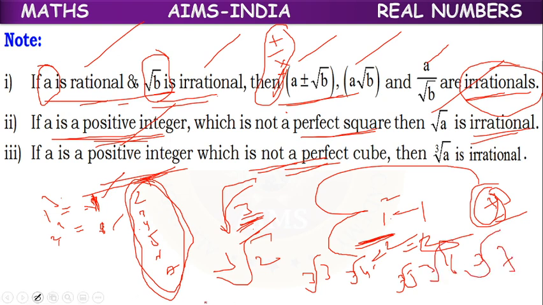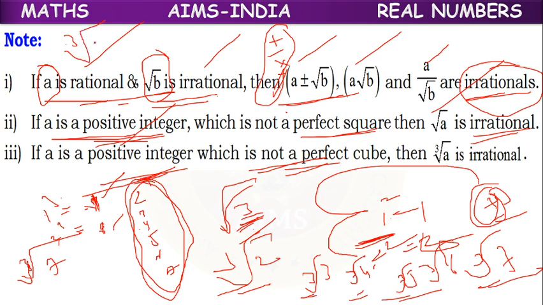These are all irrational numbers because they are under cube root. Suppose we write cube root of 8. 8 can be written as 2 cube, so cube root of 2 cube, the cube root and cube cancel, and we will get the answer 2, which is a rational number.